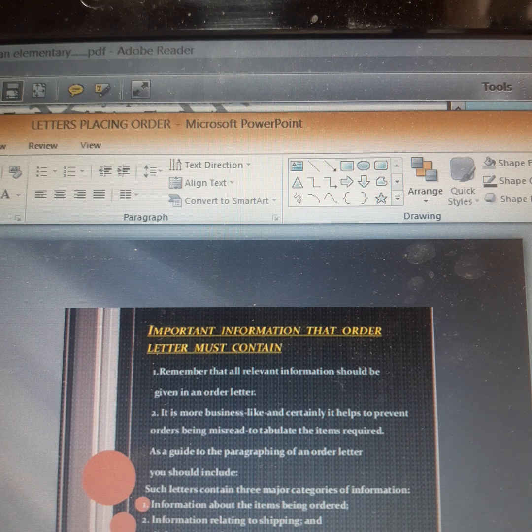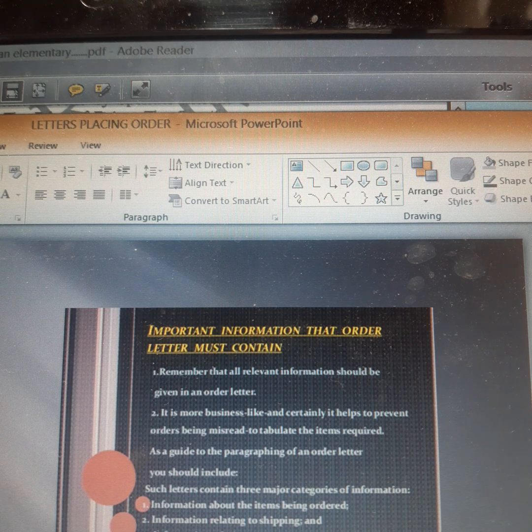So, remember that all relevant information should be given in the order letter. It is more business-like, and certainly it helps to prevent orders being misread, to tabulate the items required. Children, when you are placing an order, you have to mention the serial number, the product, the company, and the number of items required.